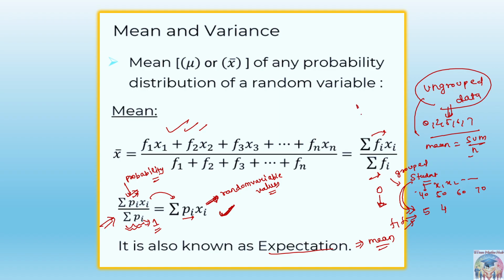So we are writing in this format actually, right? Of course you don't have to write this denominator part anytime. You have to just write this, because the denominator part will always be 1. So simply if you do the product of the probabilities and their associated random variable values, and when you take the sum, that will give you the mean only. But in this case it was a frequency, so that's why we had to write a number which is the sum of those frequencies. But in this case it's a probability, so it will be 1 only always.